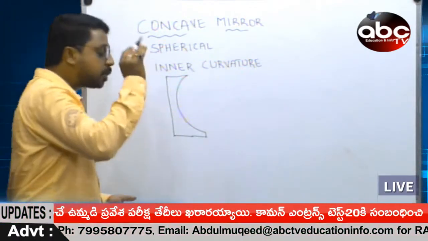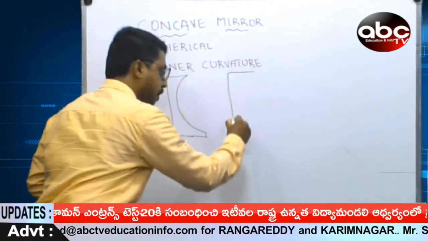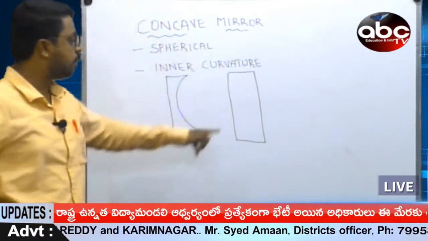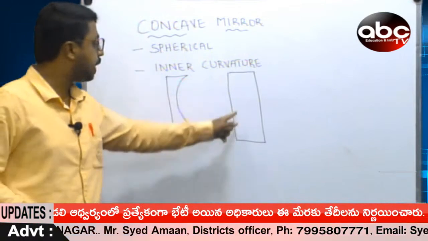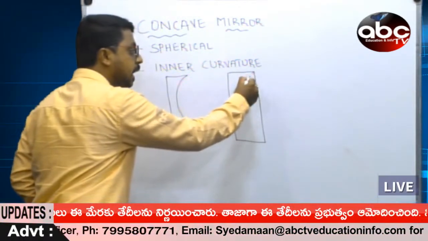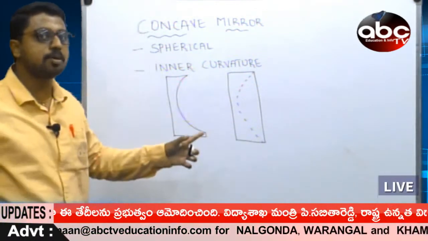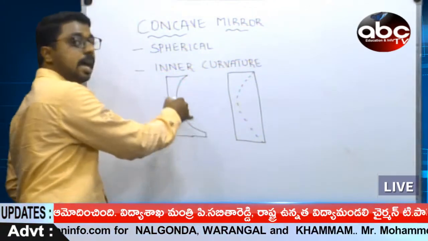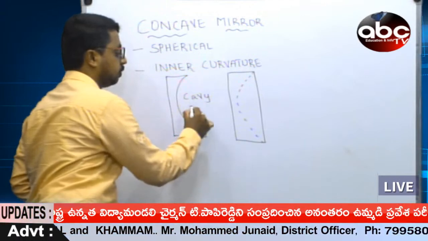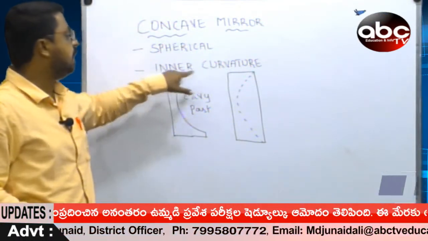So, you remember friends, this could be your plane mirror without any bending. But if you cut a portion inside, naturally it looks like a cave-like substance. And this is referred to as an inner curvature.